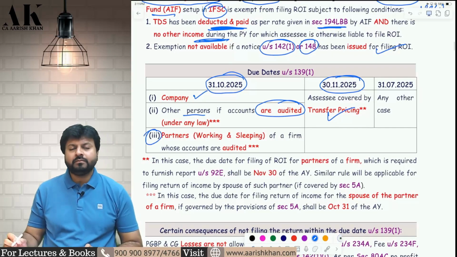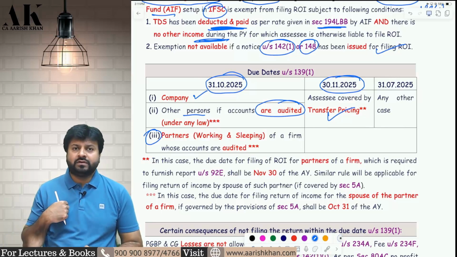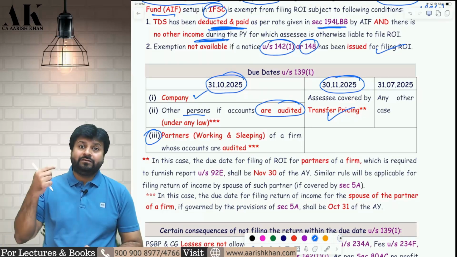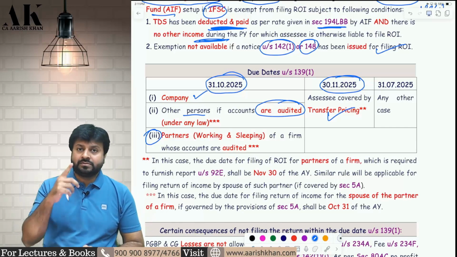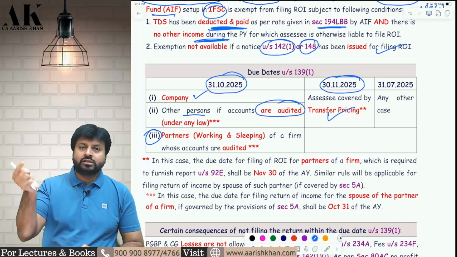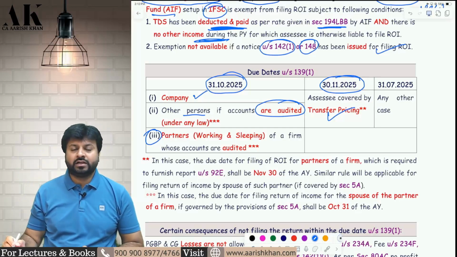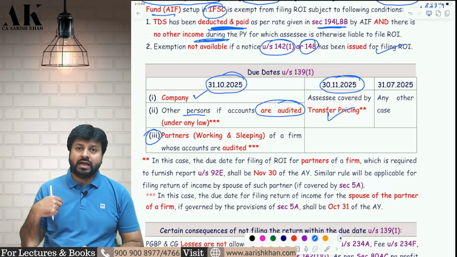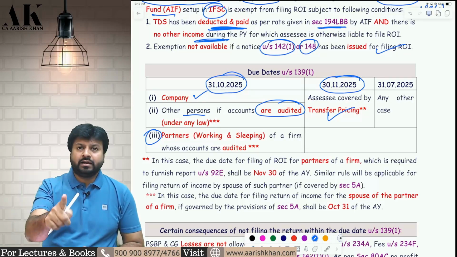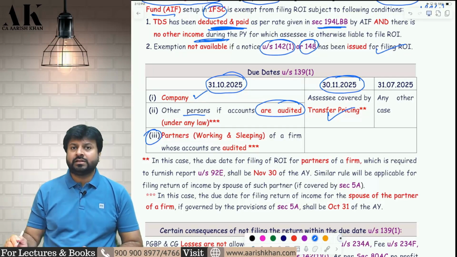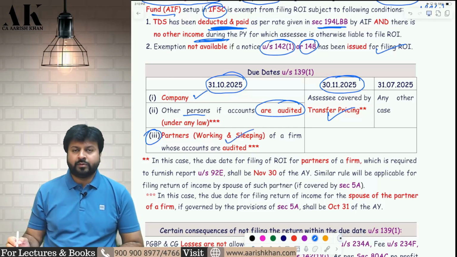Third case. What is the third case? I am a partnership firm or an LLP, and if my books of accounts are getting audited, then my books of accounts will get finalized by October. I will file return in October. So in that case, my partners will also file a return in October. So if a firm is liable for audit, then even the partners of that firm, working and sleeping, both the partners of that firm will also file the return in the month of October only. This is what the third point has to say.